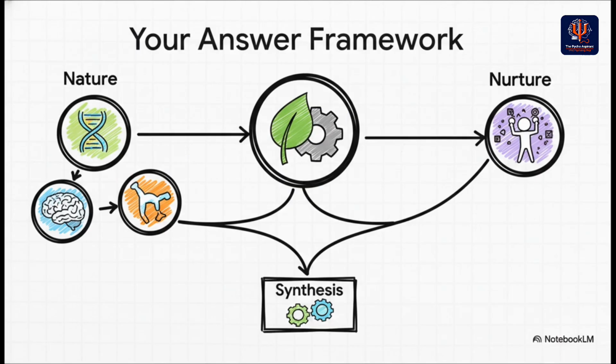1. You immediately show the examiner you're sophisticated by defining genotype and phenotype to establish it's always an interaction. 2. For nature, you talk about the biological machinery, the nervous and endocrine systems. 3. For nurture, you explain how culture gets passed on through enculturation and socialization. And 4. You bring it all home with dual inheritance theory as your grand synthesis.